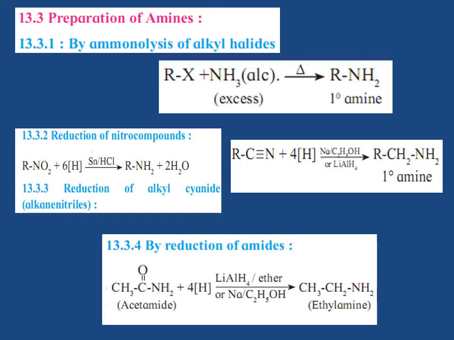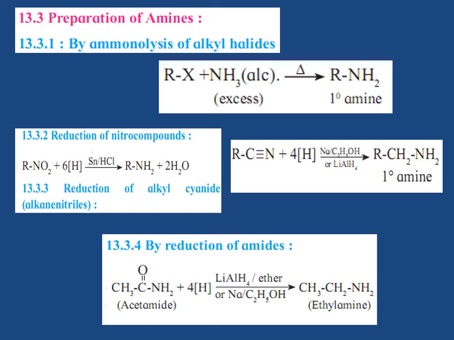Preparation of amines. First preparation is by ammonolysis of alkyl halides. When an alkyl halide is heated with an alcoholic solution of excess ammonia, it undergoes a nucleophilic substitution reaction in which the halogen atom is replaced by an amino group to form a primary amine. This process of breaking the C-X bond by ammonia is known as ammonolysis. The reaction is also known as alkylation of ammonia.